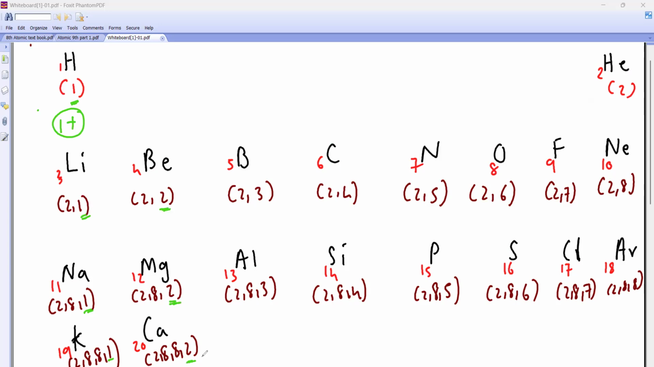Every element tries to become like the nearest noble gas. These are the noble gases. In our life, we have role models. It may be a sports personality, actor, actress, scientist, or politician, whatever. Similarly, for all these elements, the role models are these noble gases. So every element will try to become like them.